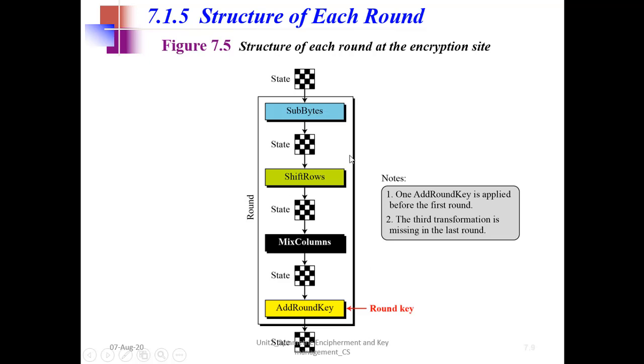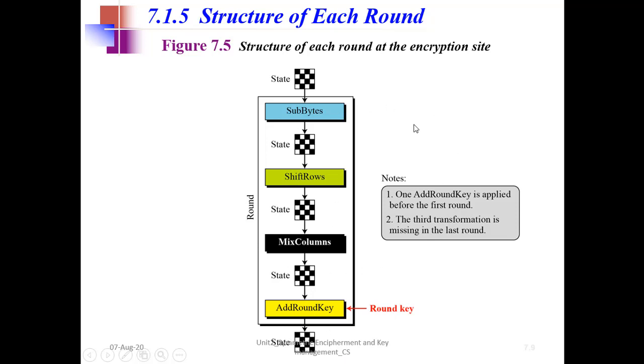Now let's see what is the structure of each round. I have a state as the input, which is given to the sub bytes transformation. Sub bytes produces the next state, which acts as input to the shift rows transformation, which in turn acts as input to mix columns and add round key. Add round key takes the round key as input apart from the state, so there are 2 inputs here. Then we get the final ciphertext, which is again a state.